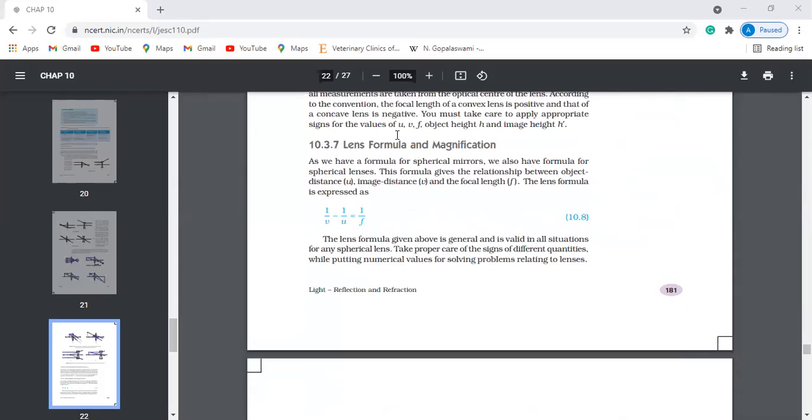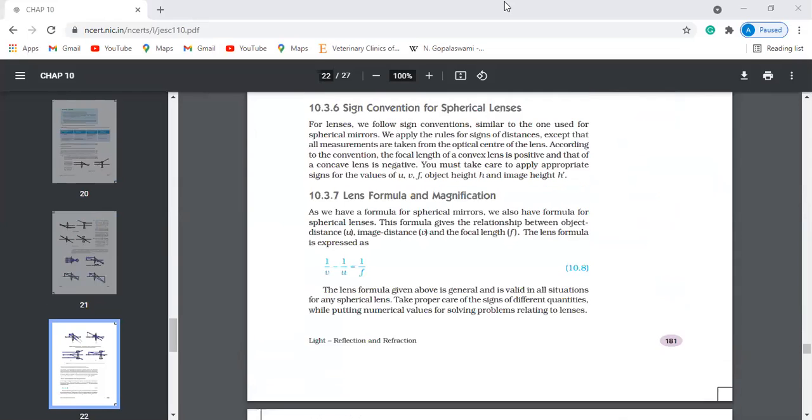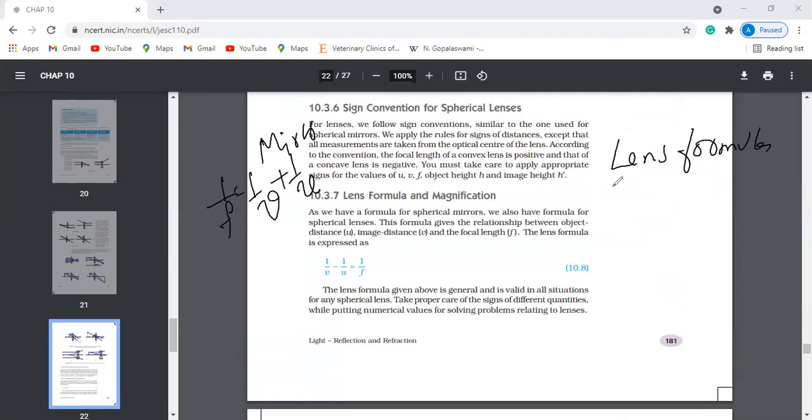Okay, next, the lens formula. We have discussed the mirror formula, right? In the mirror formula we have written 1 by f is equal to 1 by v plus 1 by u. But here, the lens formula is given by 1 by f is equal to 1 by v minus 1 by u.